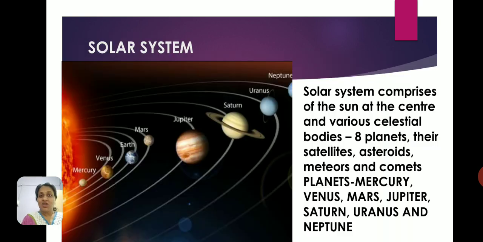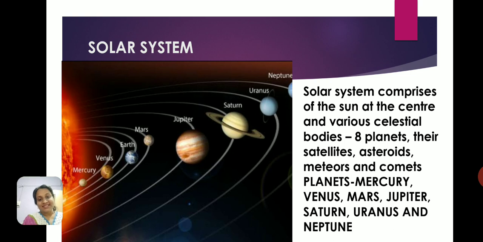Okay, now, what is a solar system? The solar system consists of the sun at the center, and then we have various other celestial bodies. Now, what are celestial bodies? Celestial means heavenly. So all those planets, stars, sun, moon, everything that you see in the sky are called celestial bodies.